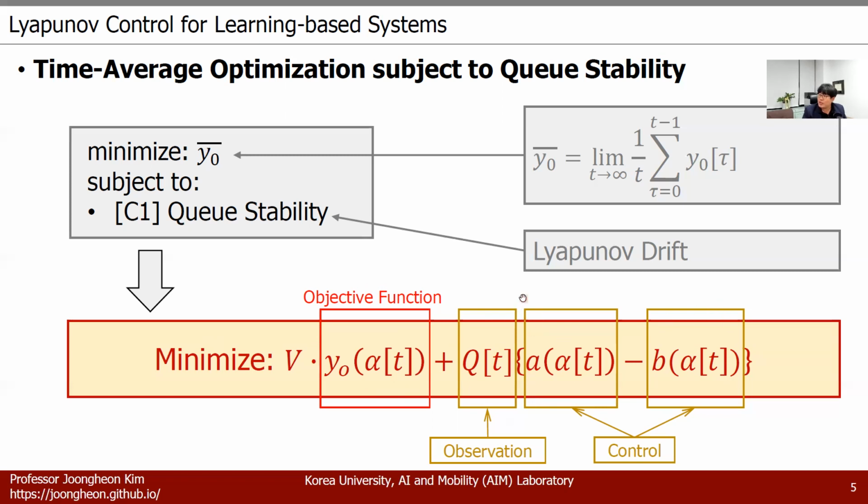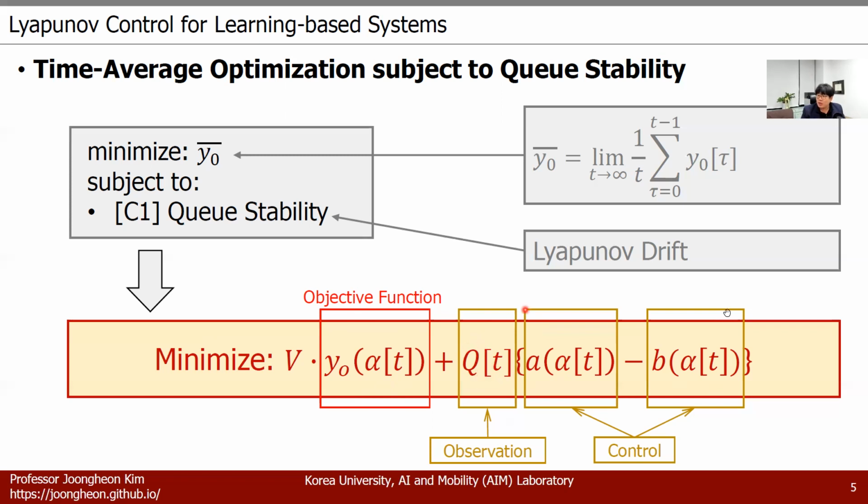Suppose that our Q is empty. Then in that case, the Q value becomes 0, and this part will disappear. And in that case, we can focus on our objective function. It means that if our queuing system is very stable, which means that Q is 0, then we can purely focus on our optimization objective criteria. However, suppose that Q is infinite.